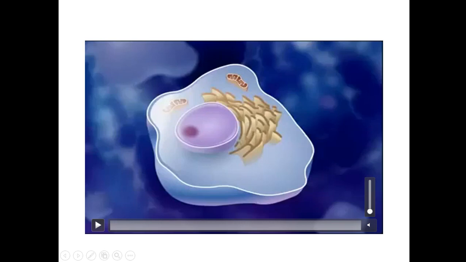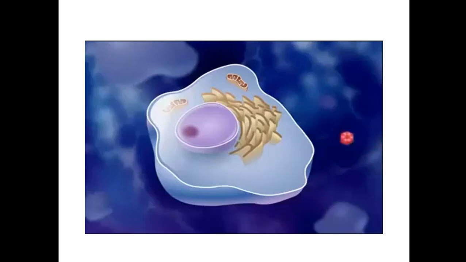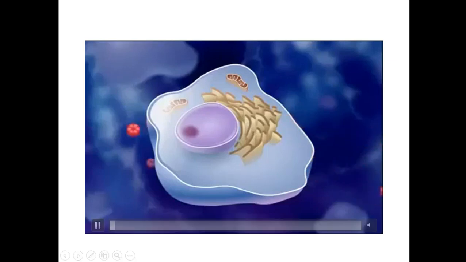So this is an antigen presenting cell. It has a nucleus, an endoplasmic reticulum, and the Golgi apparatus is there. We will see what is happening when an antigen enters our body. So many antigens are entering the body. Pathogens are entering our body.